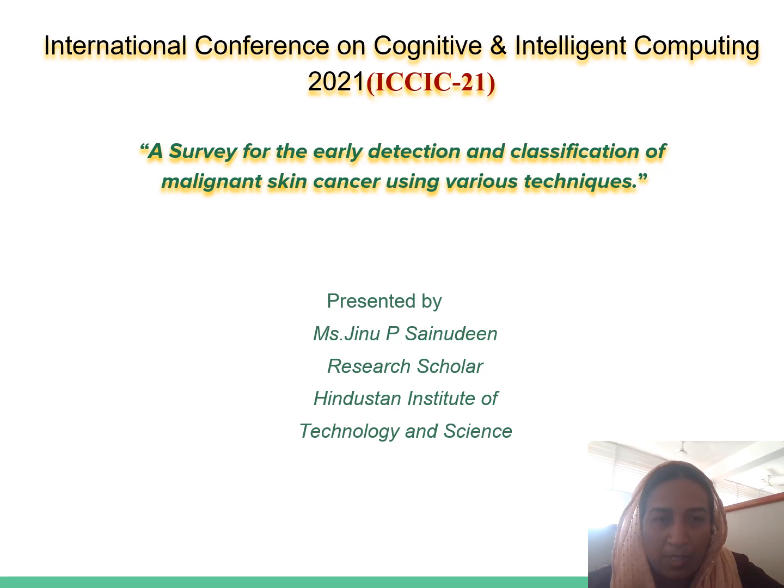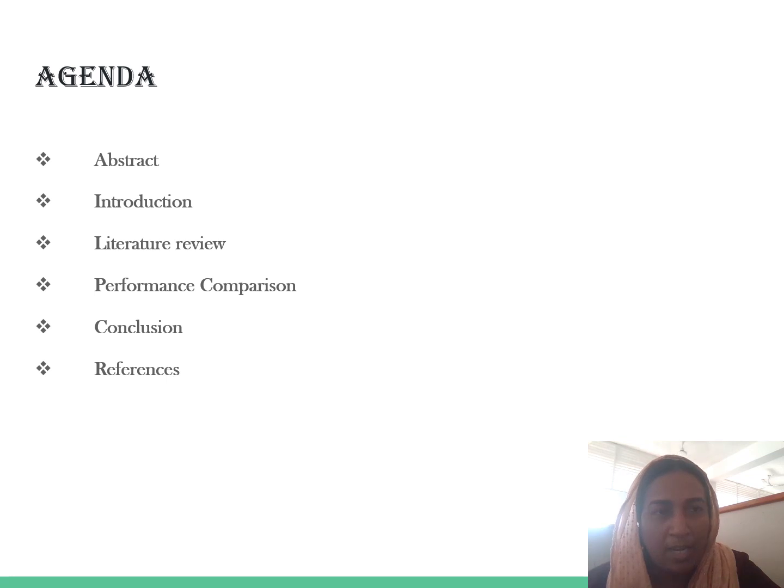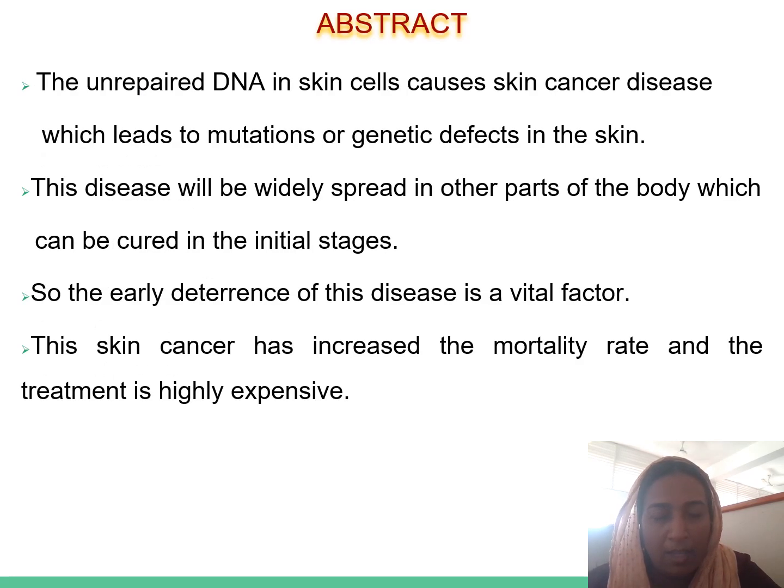Today I am going to present my paper in the International Conference on Cognitive and Intelligent Computing 2021, ICC 21. My paper is a survey for the early detection and classification of melanoma skin cancer using various techniques. The main agenda of the presentation is abstract, introduction, literature review, performance comparison, conclusion, and references. We can go to the abstract part of the paper.